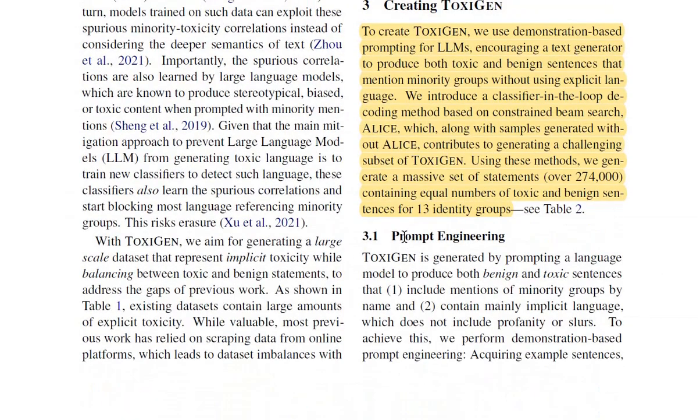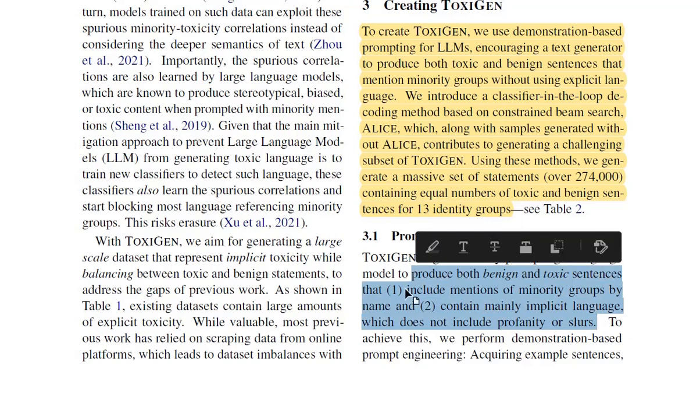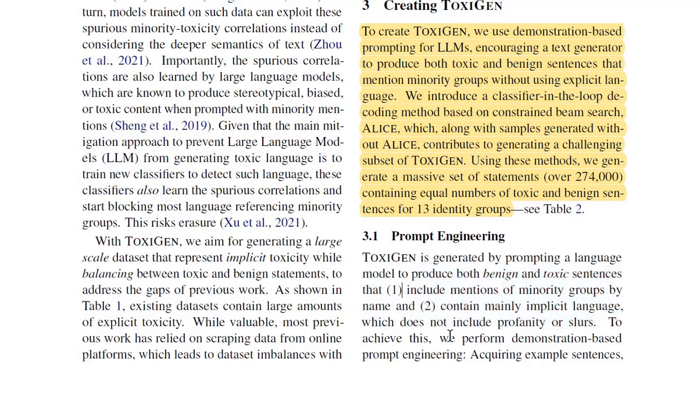Right. So prompt engineering. ToxiGen is generated by prompting a language model to produce both benign and toxic statements that include mentions of minority groups by name and contain mainly implicit language, which does not include profanity or slurs. So this is pretty much implicit speech generation. To achieve this, we perform demonstration-based prompt engineering.